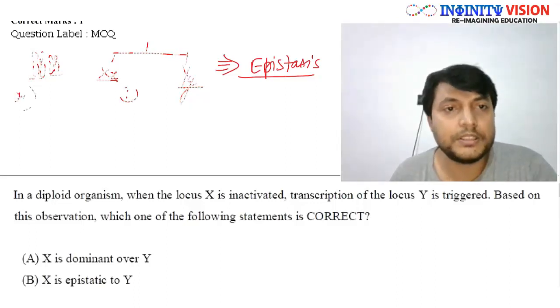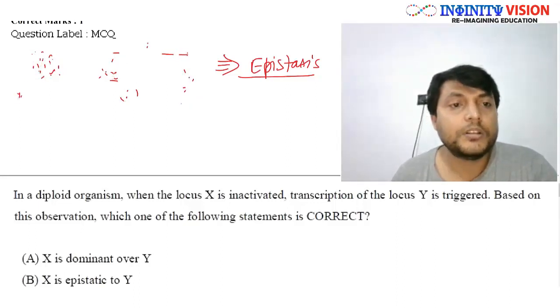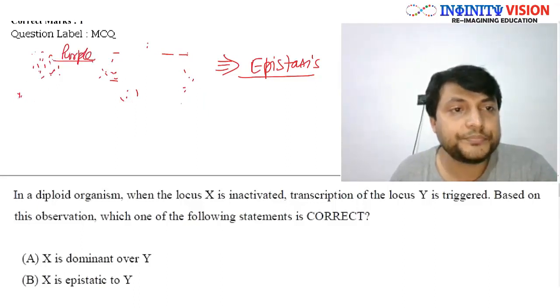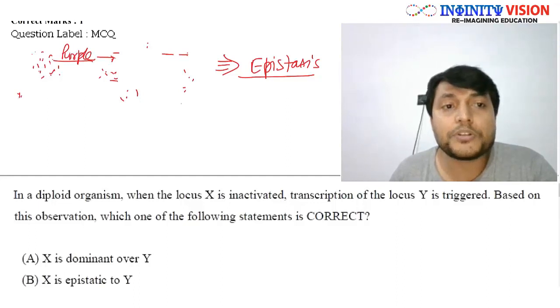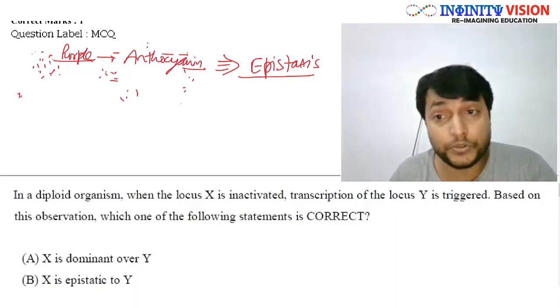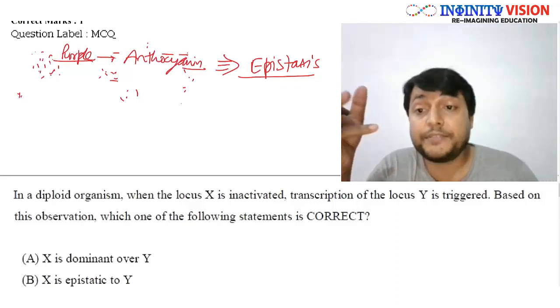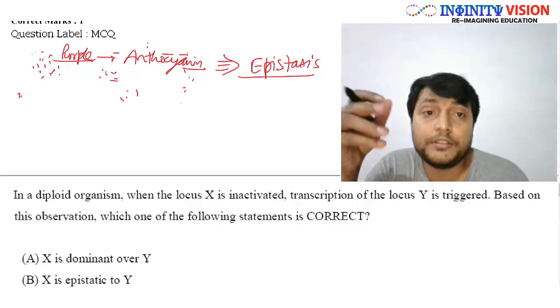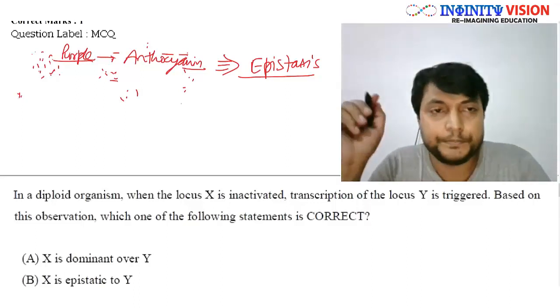So let me first delete it. Okay, so we see that the purple color flower is because of a pigment called anthocyanin. So anthocyanin is a pigment which gives the purple color to the flowers in case of sweet pea.